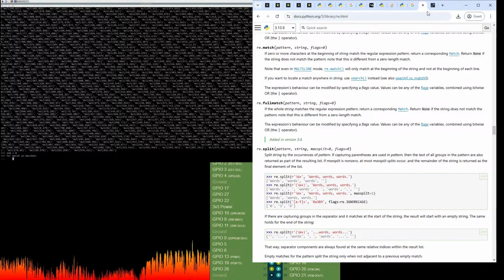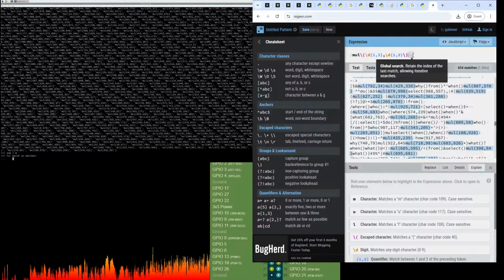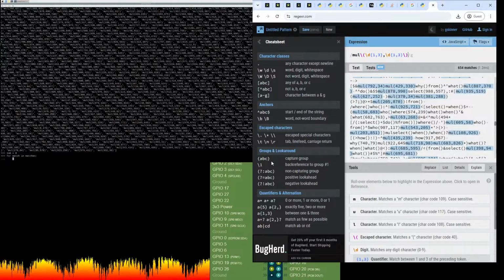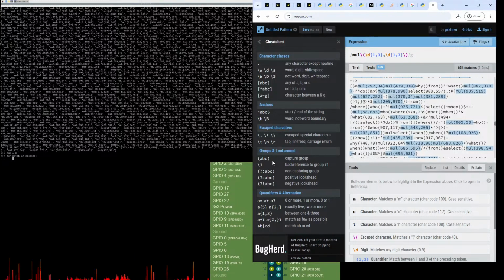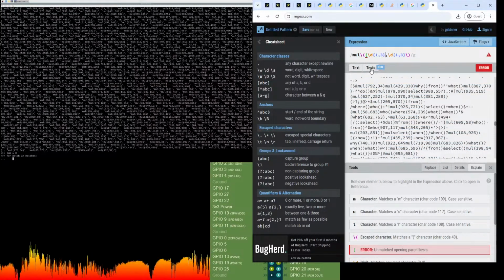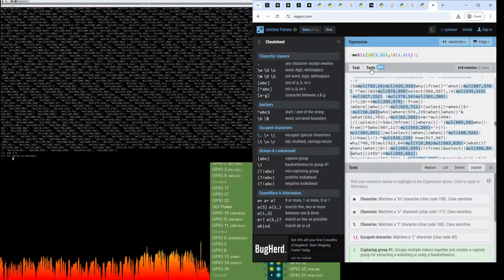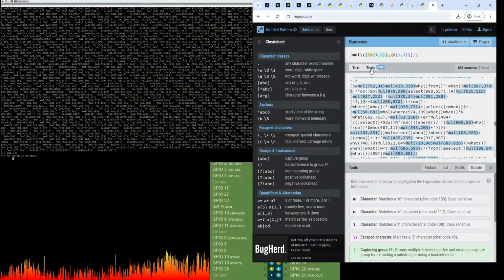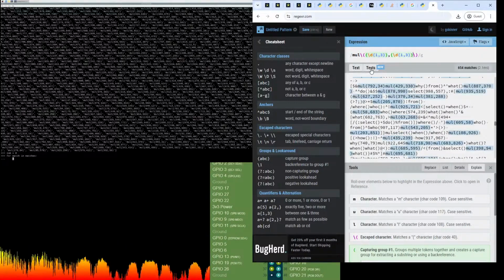Here, let's go over to regexer and let's test on this. I think what we want is a capture group. Yeah, so let's try putting a capture group around this. So in addition to our escaped parenthesis, our literal parenthesis characters, we also want to have some capture group parenthesis.